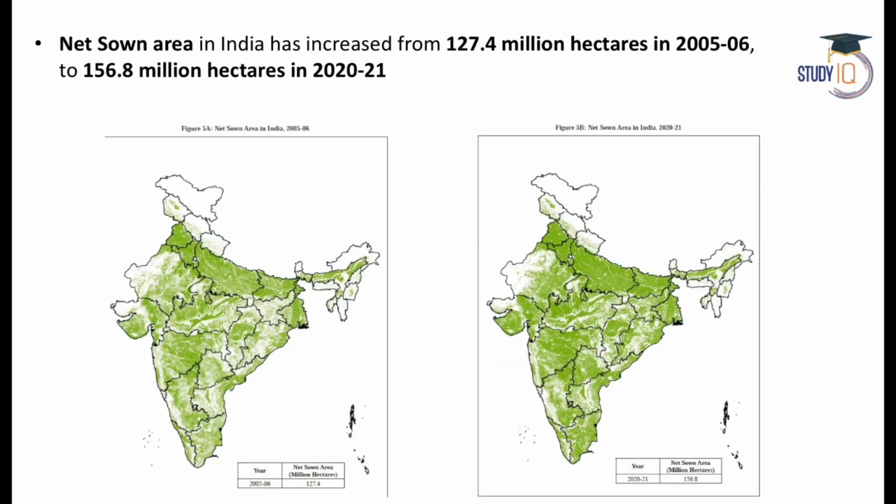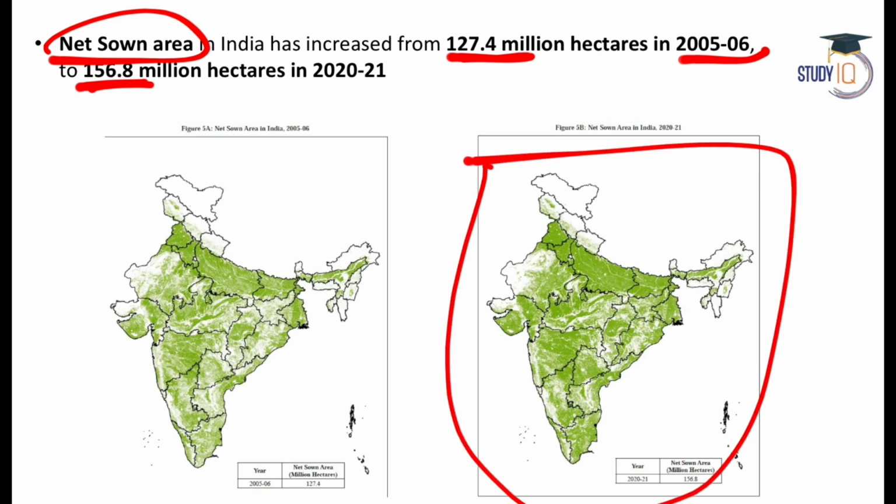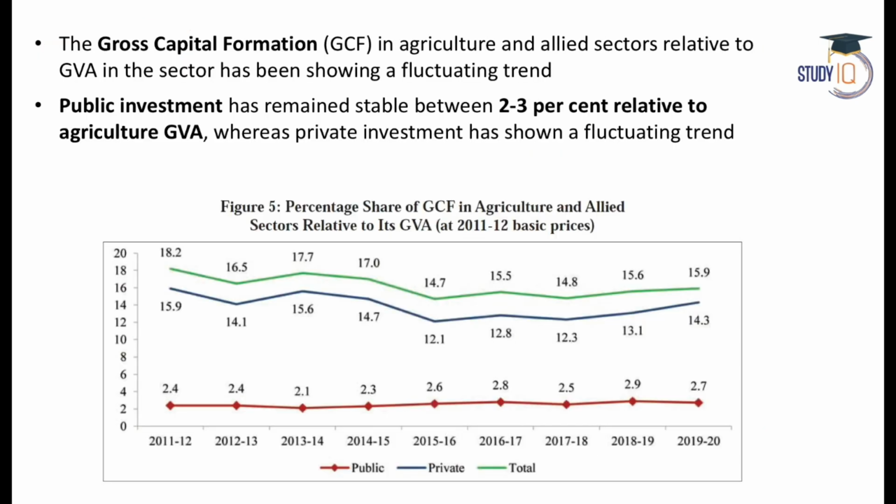for better income. What about the net sown area? So net sown area has increased in the last 15 years. If you see in 2006, it was approximately 127 million hectare, but today it is 156 million hectare. This is the net sown area in India. However, you will see people saying that the net sown area is decreasing. It's not the case. Government in the economic survey says that the net sown area has actually increased from 127 15 years back to now 156.8.